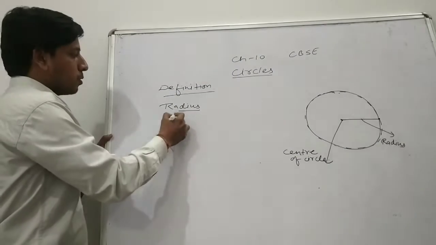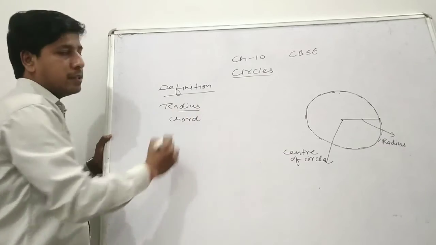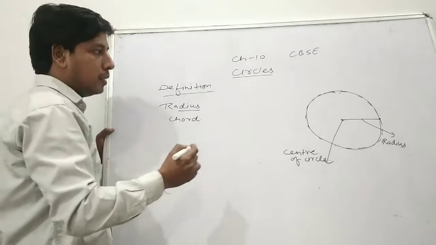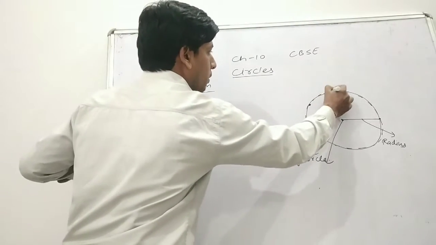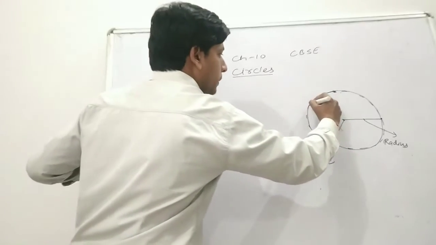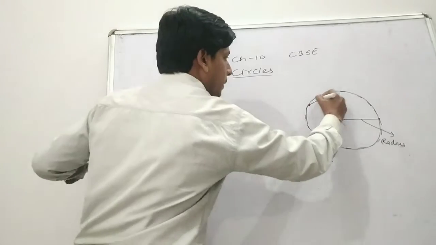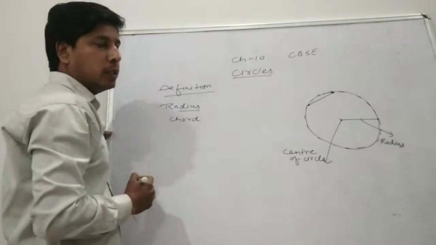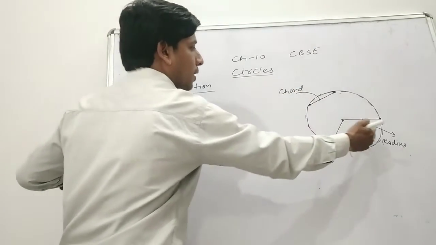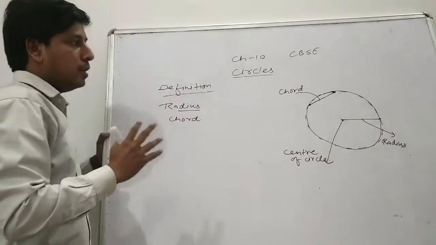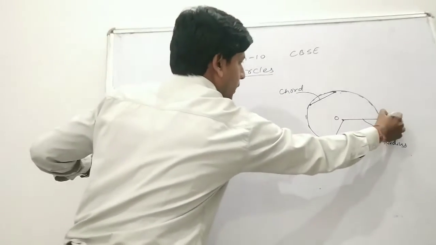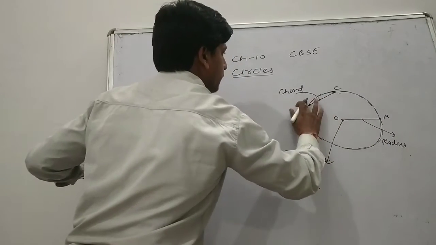If we talk about what is chord, so chord is another line segment, but it is joining any 2 points on the circle or circumference. A line segment, again a line segment that joins any 2 points on the circle or circumference is known as chord. We can draw infinite radius or infinite chord in a given circle. Now we are going to talk about, let's name it O, A, B, C.